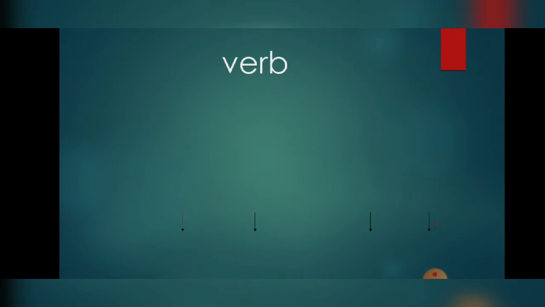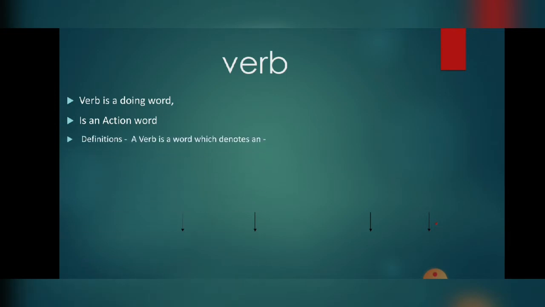First is, what is verb? As we know, the verb is a doing word, or we can say an action word. So let us see the definition first. A verb is a word which denotes an action, possession, and the state of being. Action means the act which we are doing. The possession means the ownership, and the state of being means it shows the situation or the feeling.